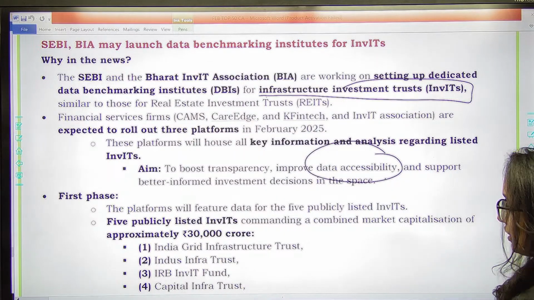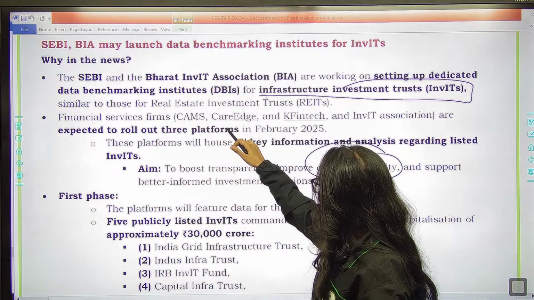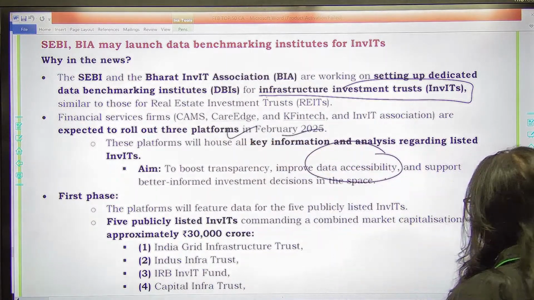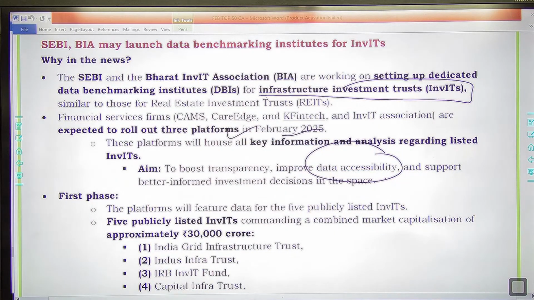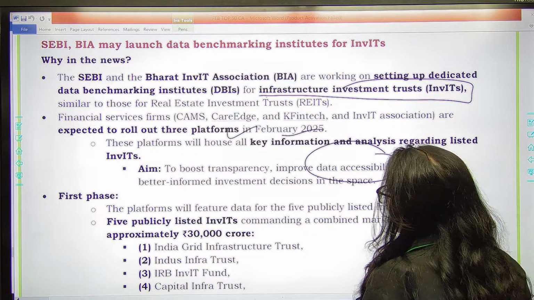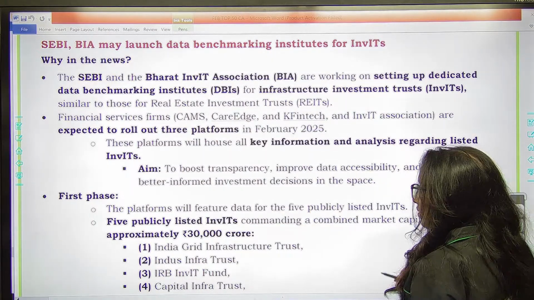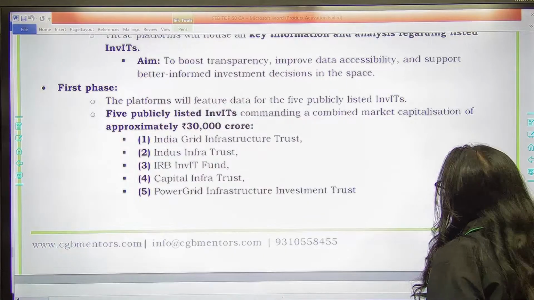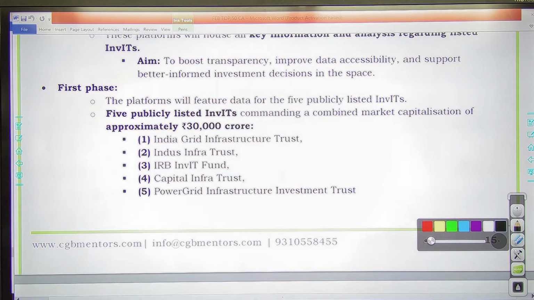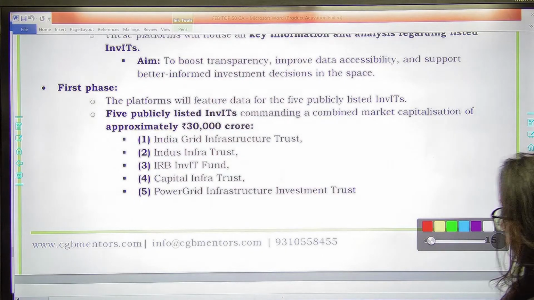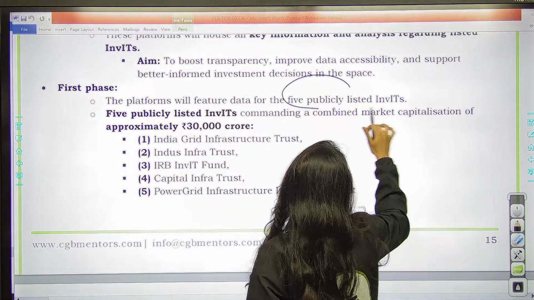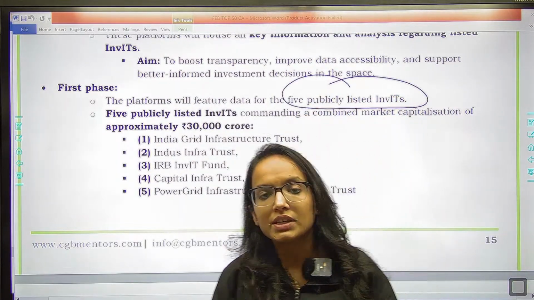So you have financial services firms like CAMS, CareEdge, KFintech and InvIT, those who are helping in creating this platform. And remember, the platform will feature data for 5 publicly listed InvITs in phase 1, का data will be available.